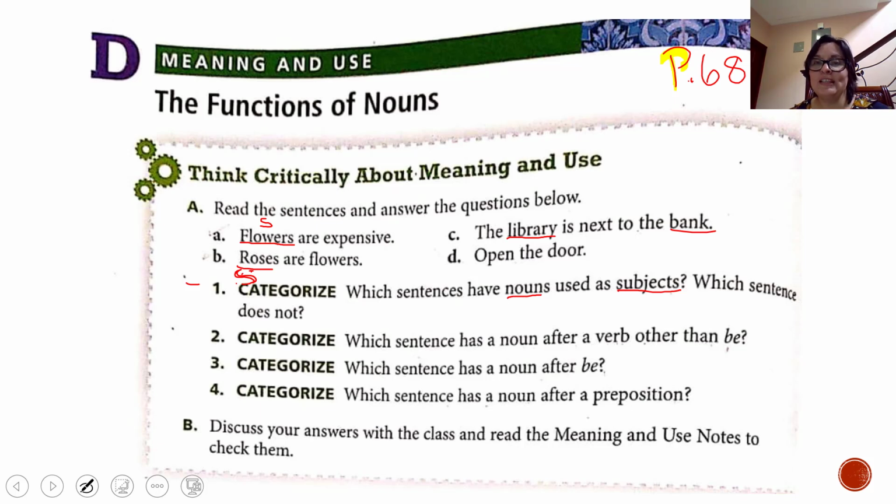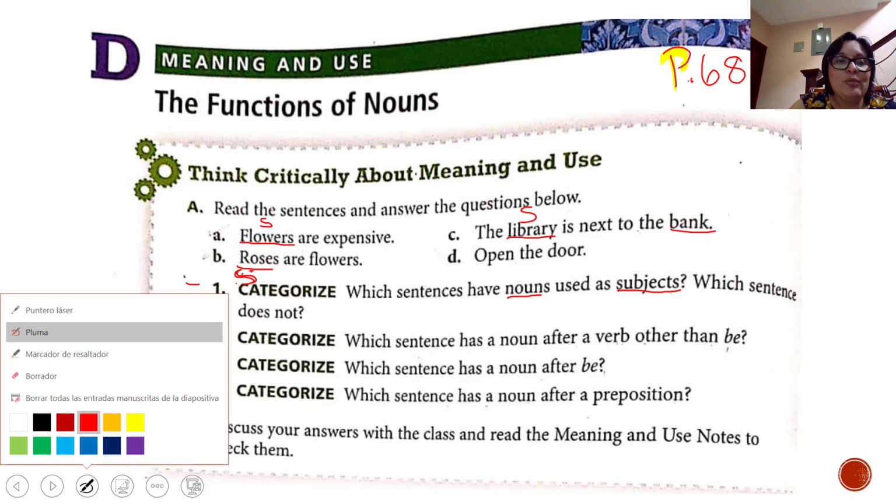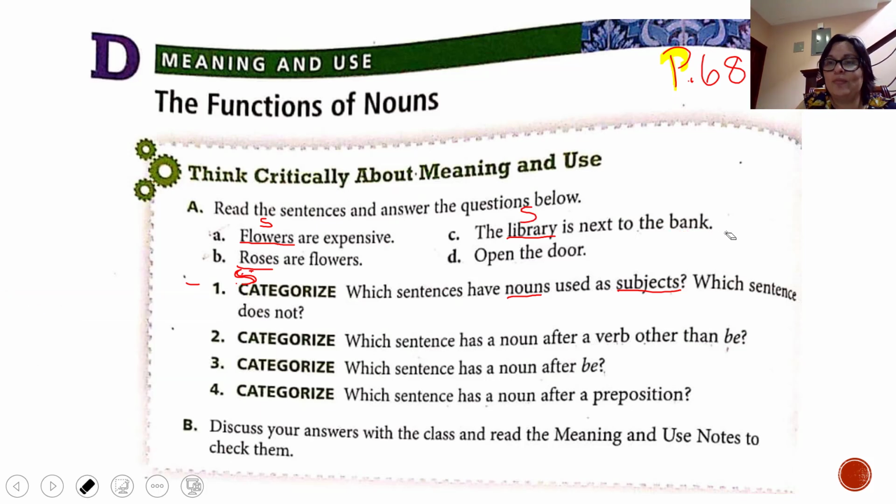What are you talking about in the sentence? The library is next to the bank. You are talking about the library, right? So the library is the subject.